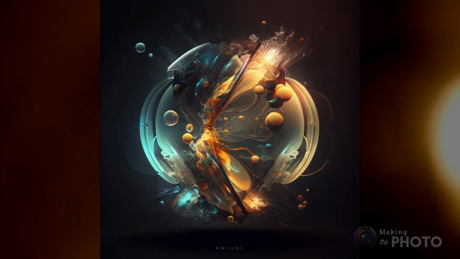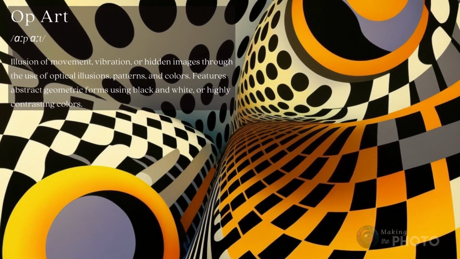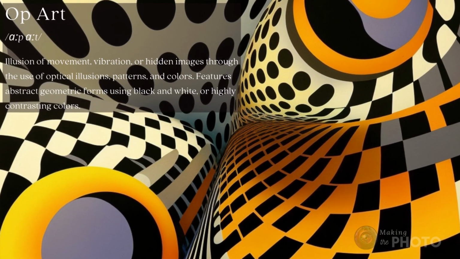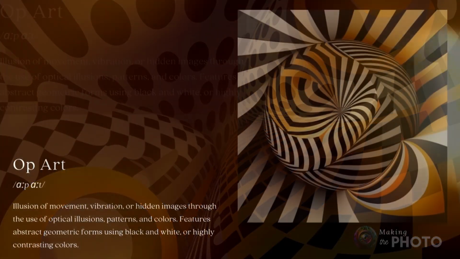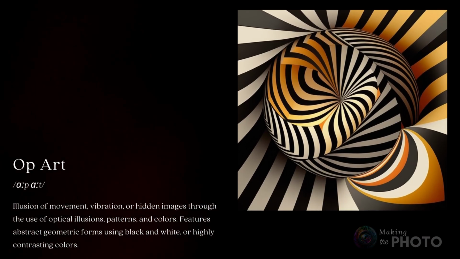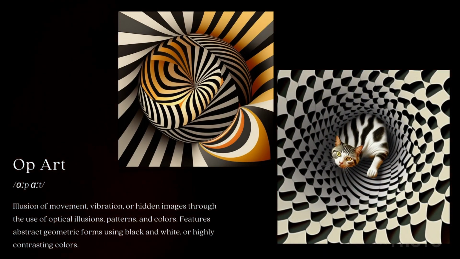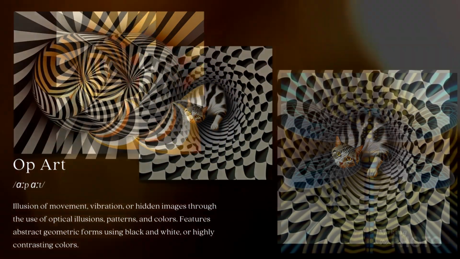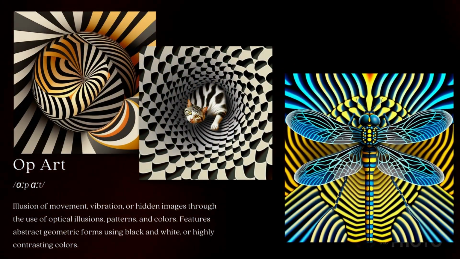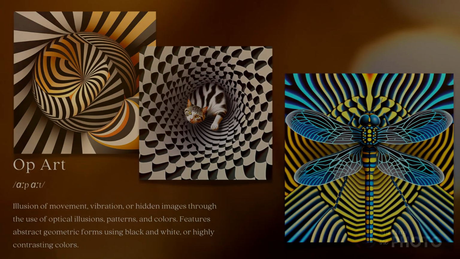If you're looking for movement with a special effect, try prompting for op art or optical art. You'll get an illusion of movement, vibration, or hidden images through the use of optical illusions, patterns, and colors. Op art typically features abstract geometric forms and is often created using black and white or highly contrasting colors.